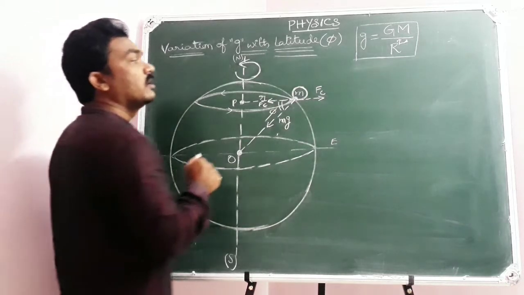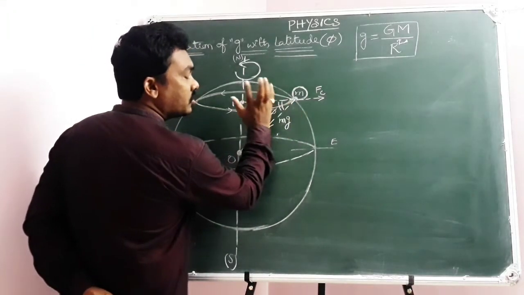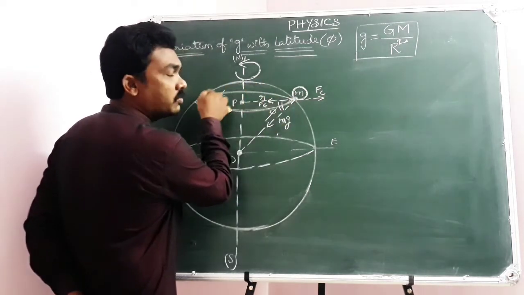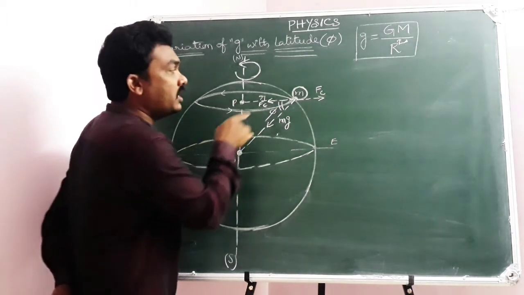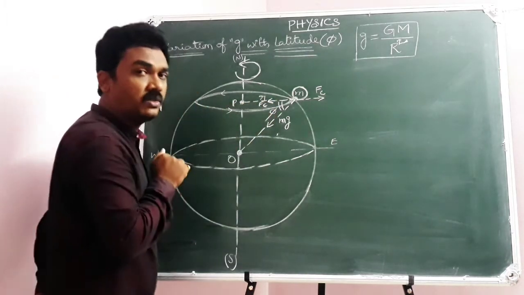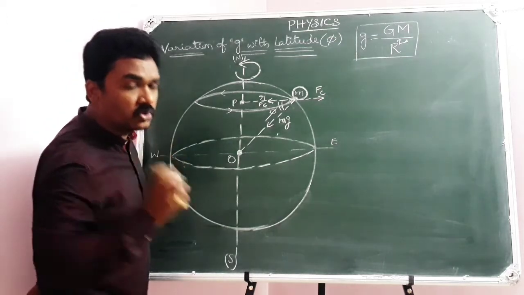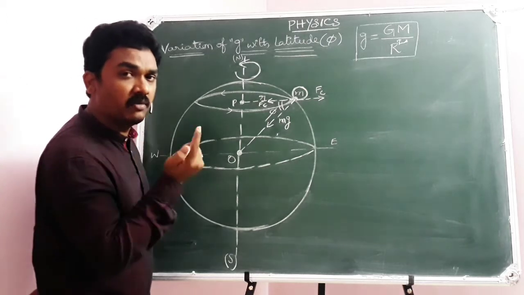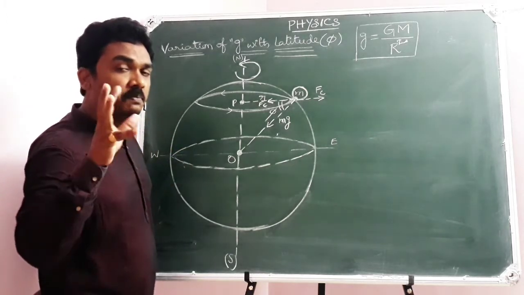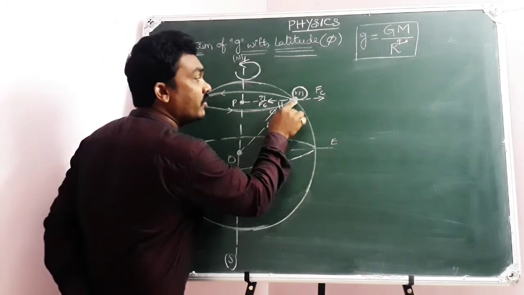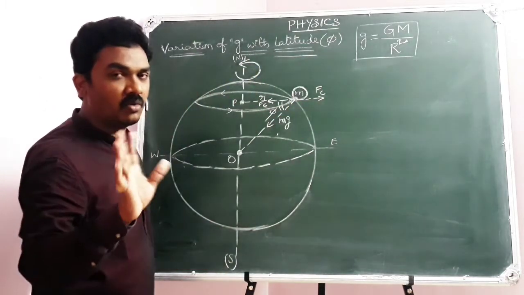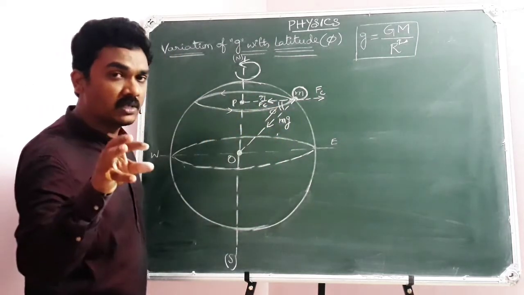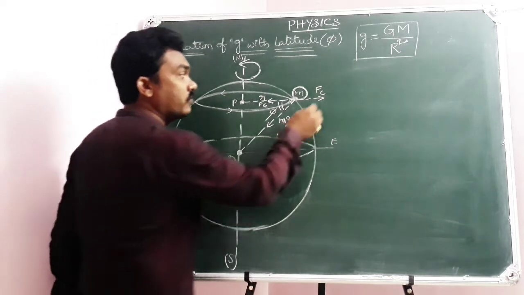Here also, when the Earth is rotating around its own axis, then this mass will execute its motion along with the circular track. So there is centripetal force acting towards the center of the circular track. Then does the mass move towards the center? No. The mass will be stable in the particular circular track and will execute the motion. So it appears that there is something acting away from the center. Is it there? No. Which is called a centrifugal force acting away from the center, which is a pseudo force.